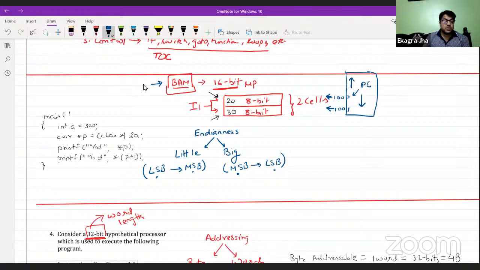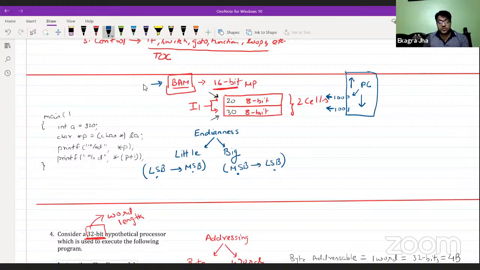So each byte of the variable is going to be read separately. In other words, the whole memory of a is going to be read one cell at a time, because a has two cells, but the character pointer can only jump one cell at a time.